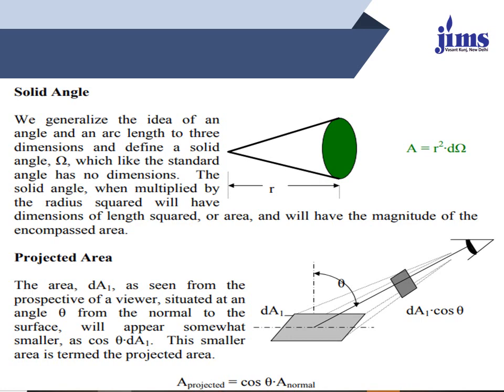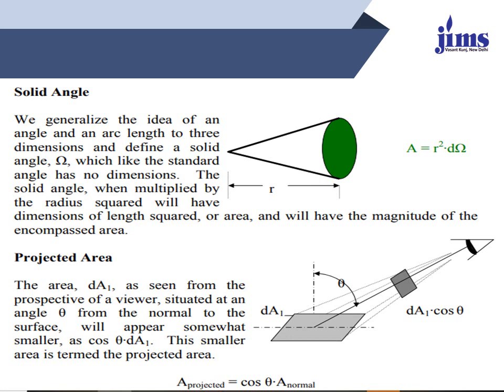It is measured by the ratio of the spherical surface enclosed by the cone to the square of the radius of the sphere. Its unit is steradian, and the solid angle subtended by the complete hemisphere is given by 2 pi. So this is a complete hemisphere and this is a solid angle. So we generalize the idea of an angle and an arc length to 3 dimensions and define a solid angle. This is gamma, which like the standard angle has no dimensions.